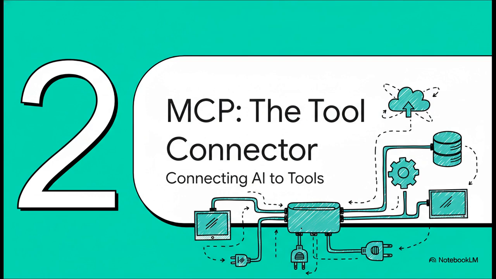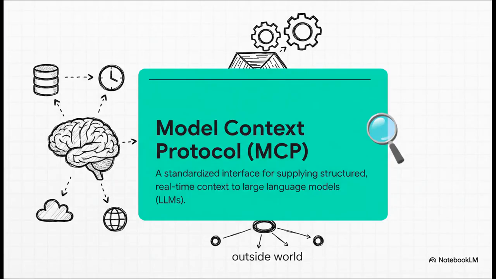Honestly, the best way to think about MCP is like it's a universal power adapter for your AI. It lets an agent plug into literally any data source or any tool, no matter what kind of weird plug it has. Okay, so what is it officially? The Model Context Protocol, or MCP, comes to us from Anthropic. And its whole job, its entire reason for being, is to create one standard way to feed LLMs structured, real-time information from the outside world. It's all about connecting that brain in a jar to all the useful stuff out there.